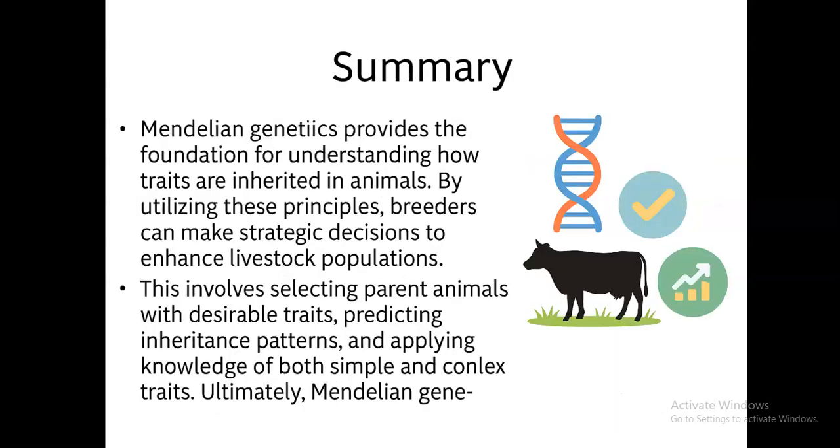in livestock production. Summarily, Mendelian genetics provides the foundation for understanding how traits are inherited in animals. By utilizing this principle, breeders can make strategic decisions to enhance livestock population and productivity. This involves selecting parent animals with desirable traits, predicting inheritance patterns, and applying knowledge of both simple and complex traits, ultimately leading to production of animals with desirable traits or characteristics.